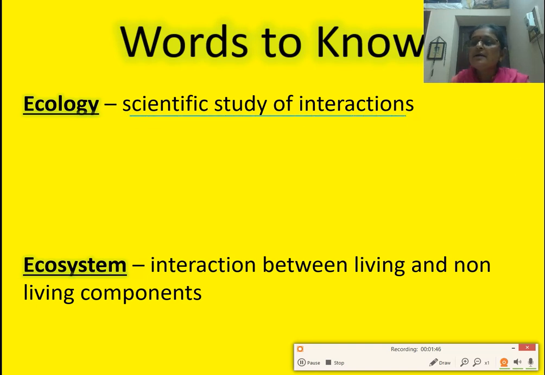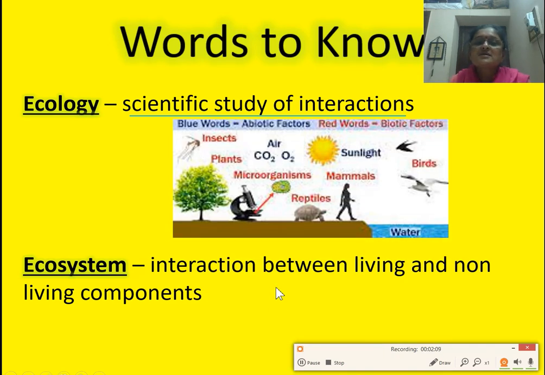Interactions may be among living things or with non-living things; that is called ecology. Then ecosystem. An ecosystem is the interaction between living and non-living things. This picture shows both ecology and ecosystems.